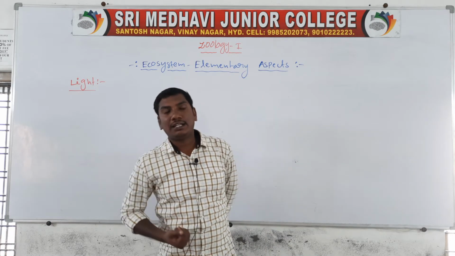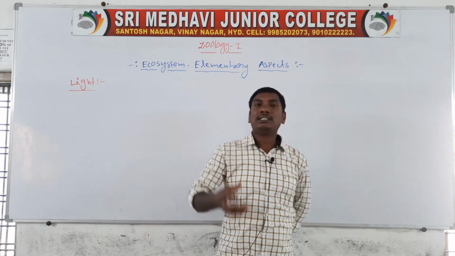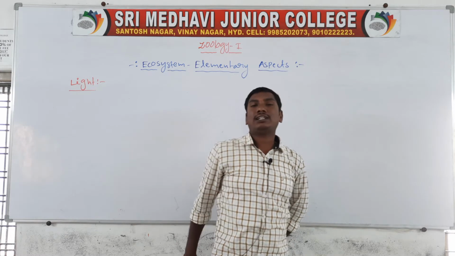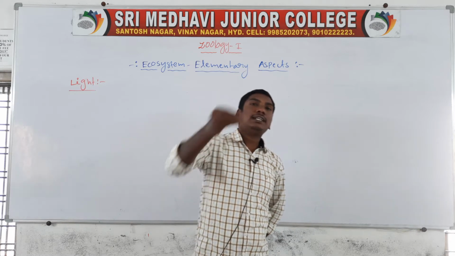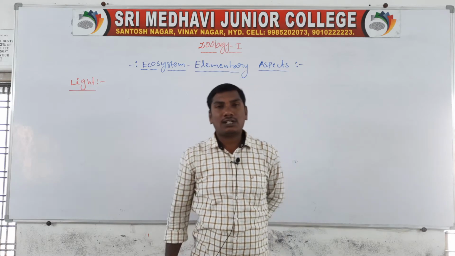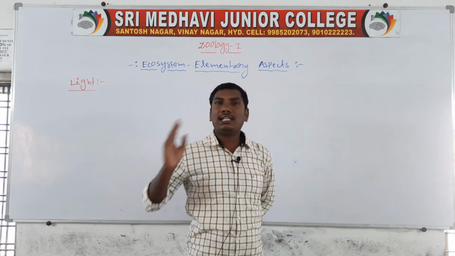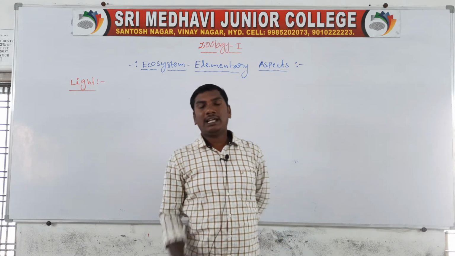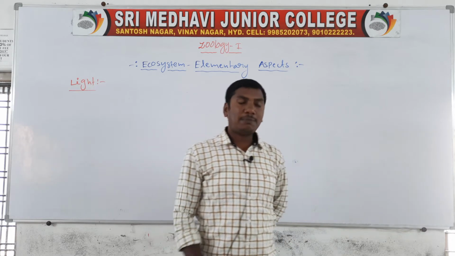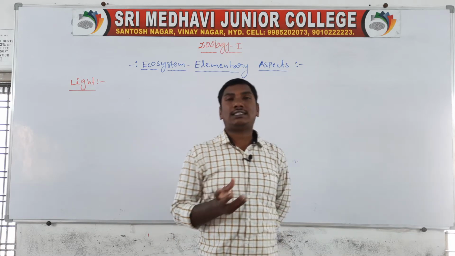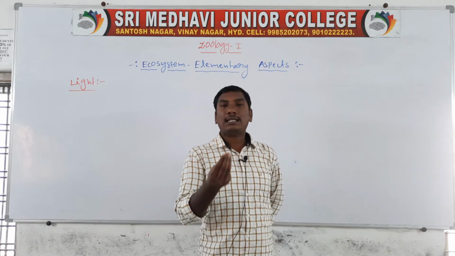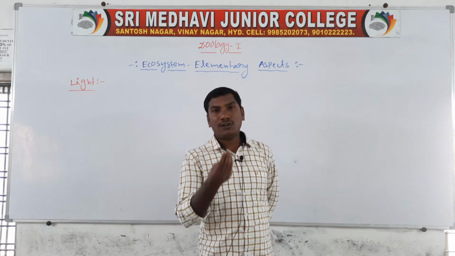Next, heterotrophs. These organisms depend on other organisms. All living animals depend on plants, so they are heterotrophs. First step, photosynthesis. In photosynthesis, plants produce their own food materials.